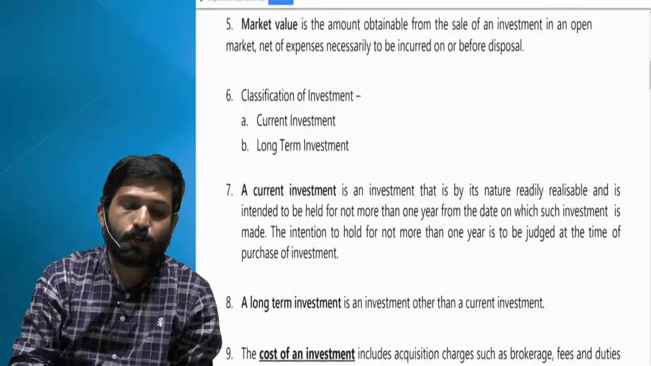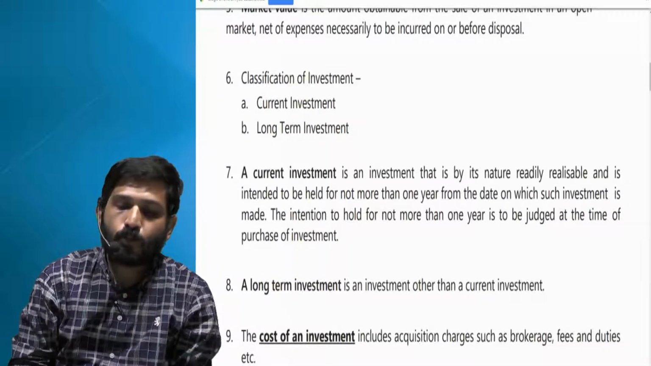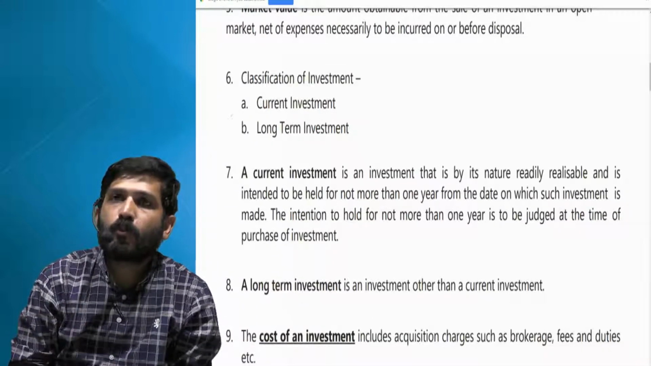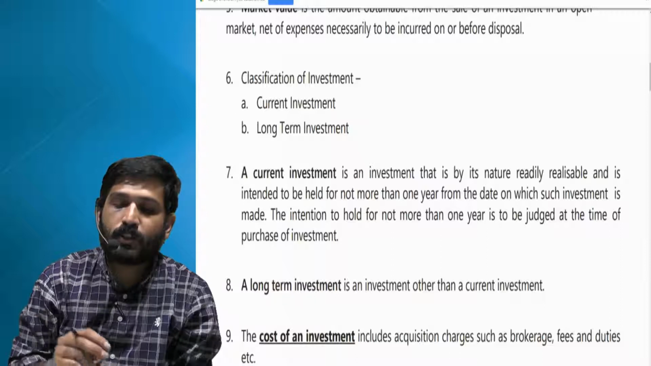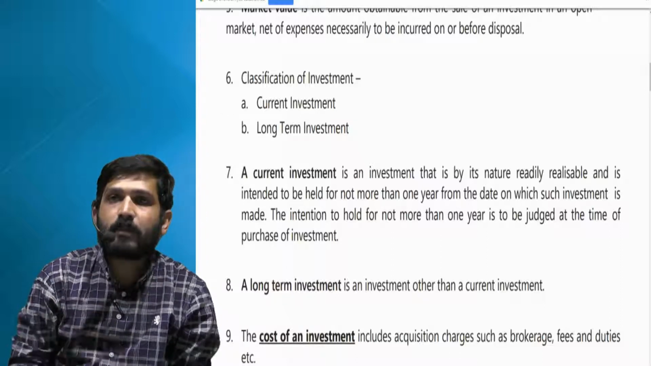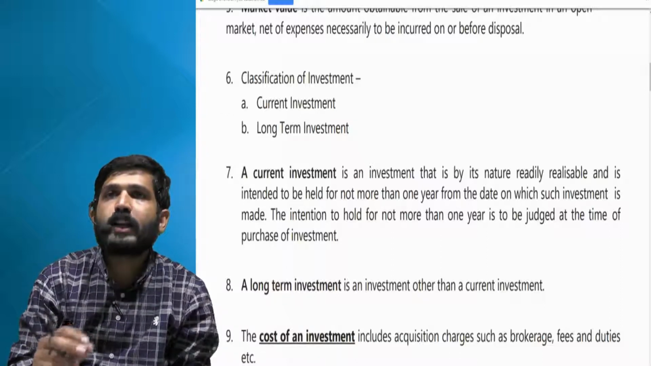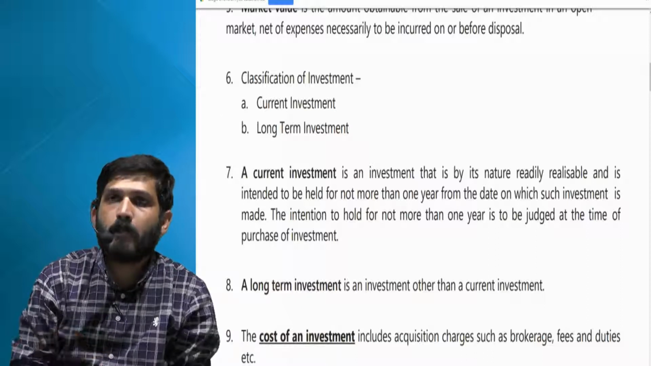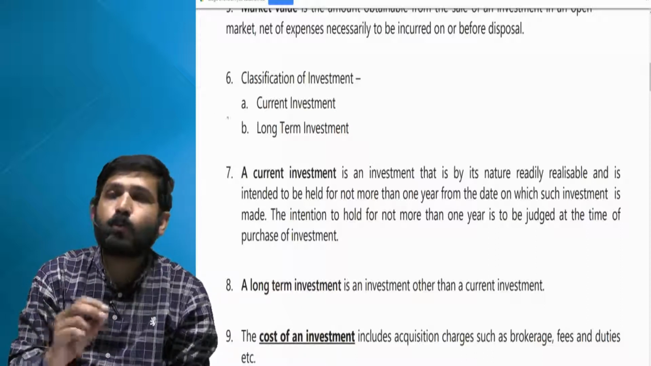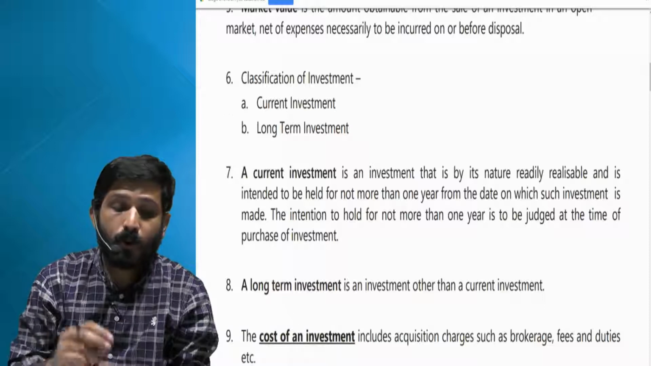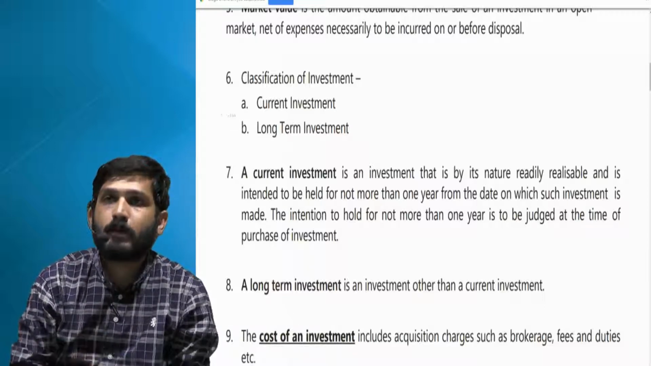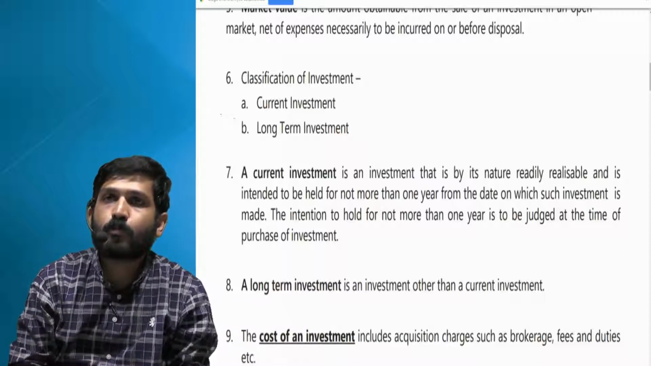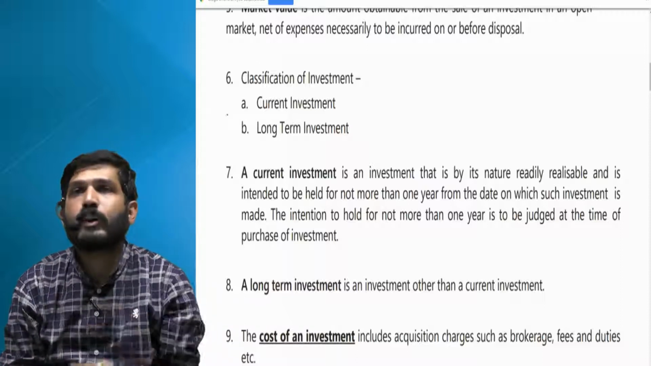Now what is current investment? For a current investment, you have to fulfill two conditions. The first is that it is an investment which is readily realizable. So if you decide to realize it, it should be readily possible. And second is intended to be held. That word intended is important. To be held for not more than 1 year from the date on which the investment is made. So the day you are making that investment, your intention is to not hold it for more than 12 months.